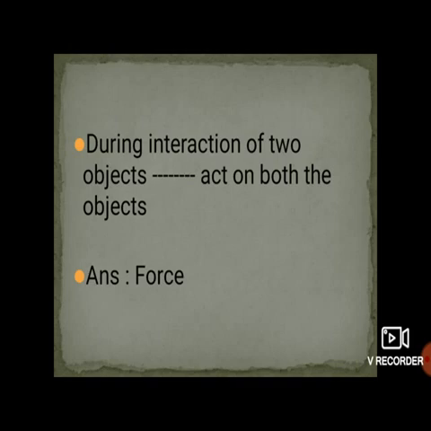The next one is during interaction of two objects dash dash act on both the objects. Okay, that is the same question but it is asked in a different way. Just like previous. Suppose there is interaction between the two objects. So what will happen if the two objects interact with each other? The force will act over there on both objects. So the answer for this question is force.